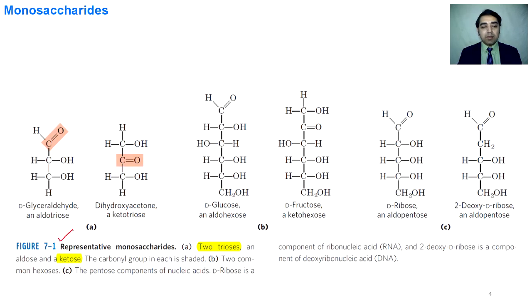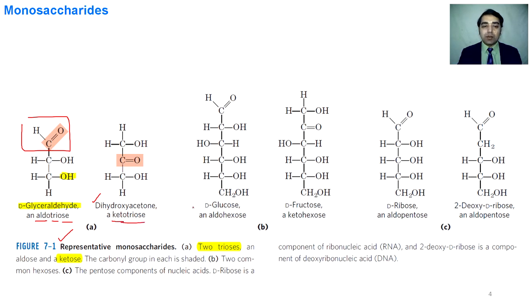So these are some of the representative monosaccharides. First one is glyceraldehyde. It contains 3 carbons, that's why it is called tri, and ose comes from the sugar. Because it contains the aldehyde group, that's why it is called aldo: aldotriose, tri for 3 carbon and ose meaning sugar. The second member, here shown in the form of dihydroxyacetone, also contains 3 carbons, but it contains the keto group, that's why it is ketotriose.